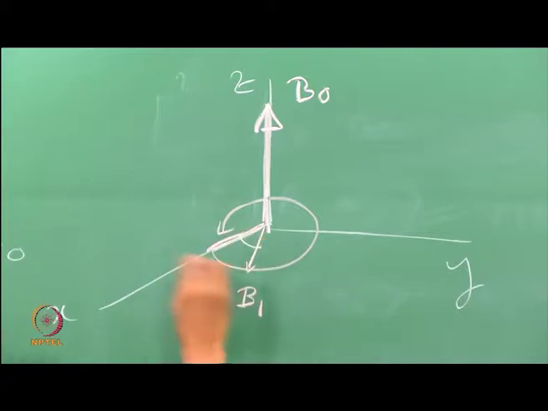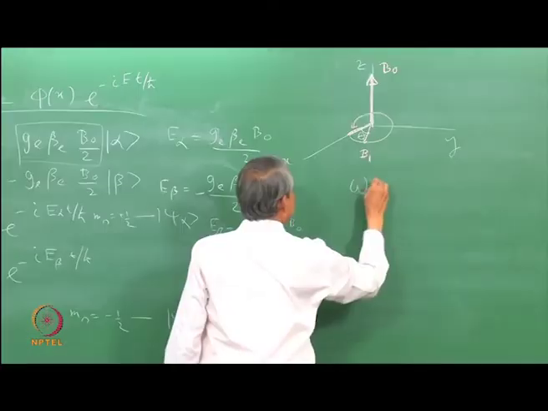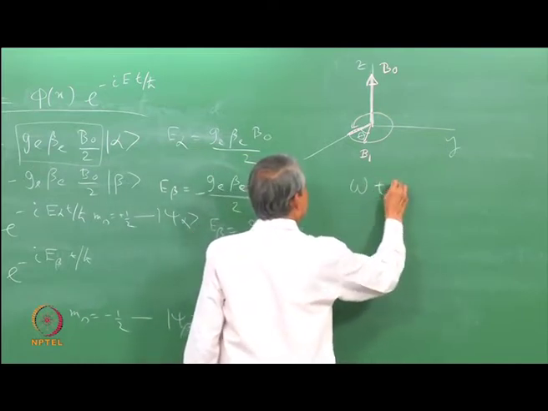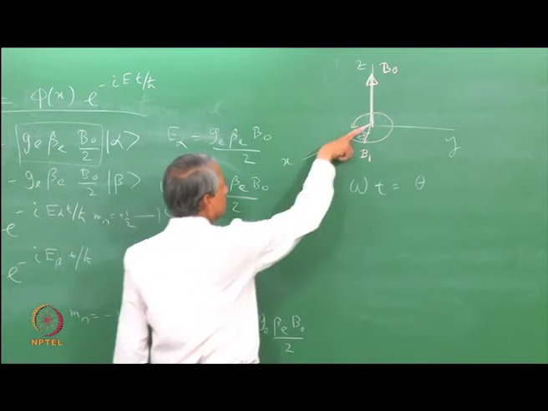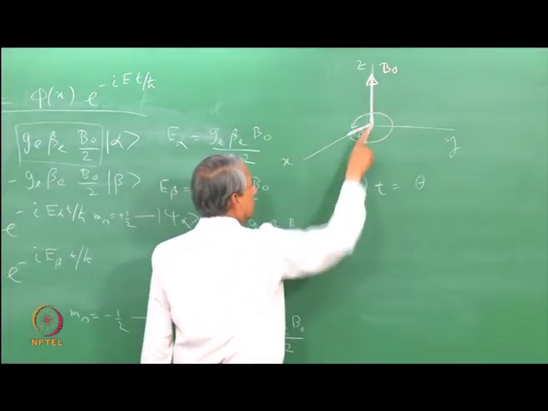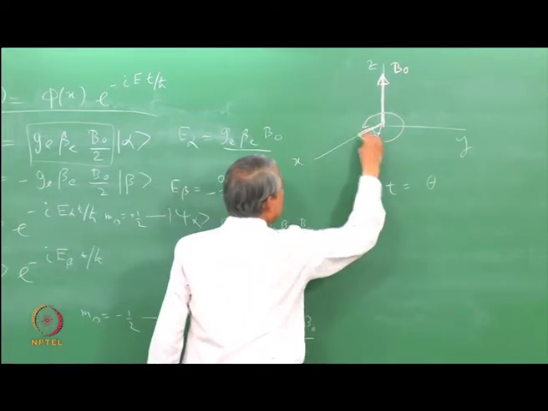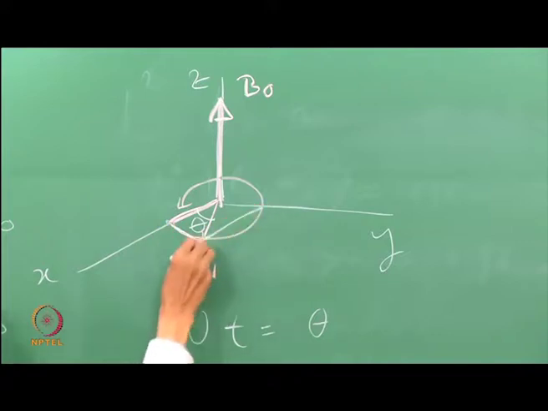So, if this angle is theta, and the angular velocity of B1 around this z axis is omega, then omega times t will be equal to theta. So, at t equal to 0, this was here, now after time t it has come here. So, the component here is the x component and this is the y component.